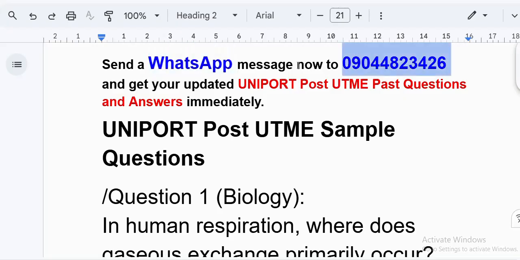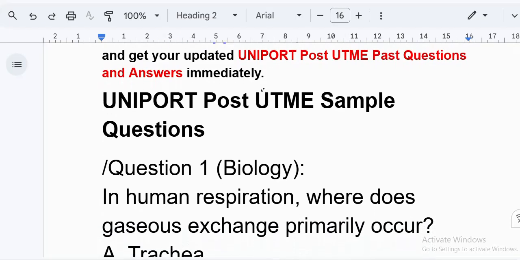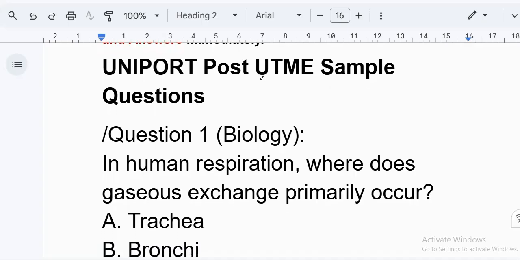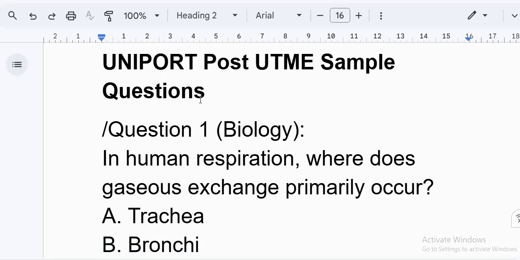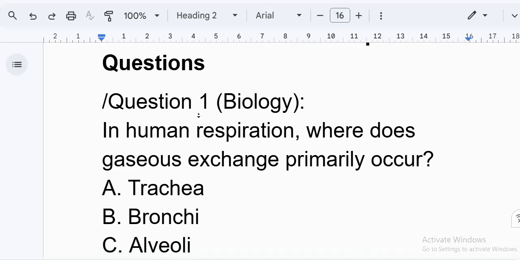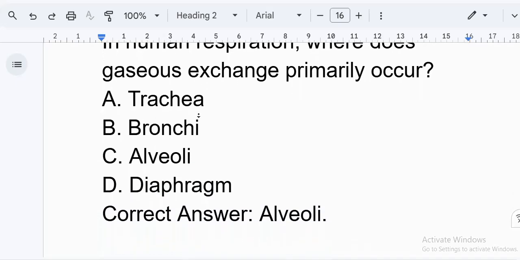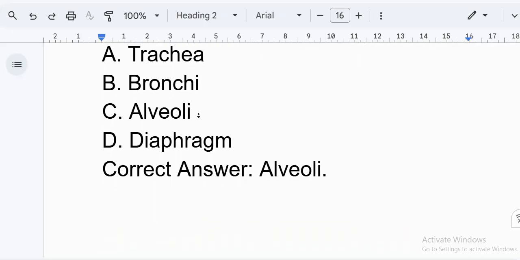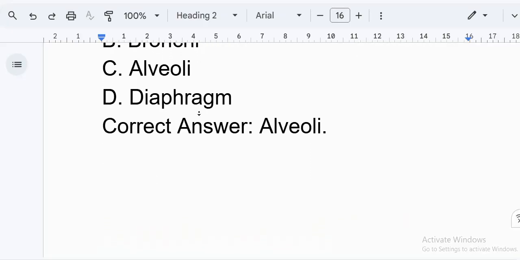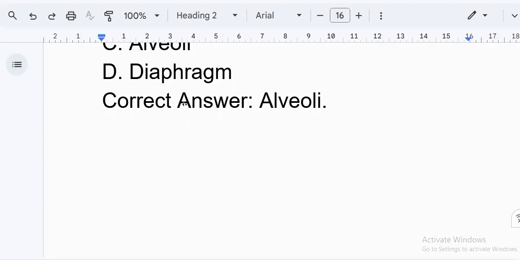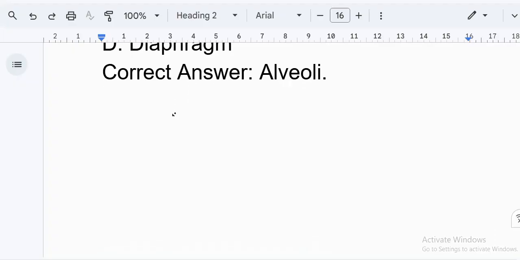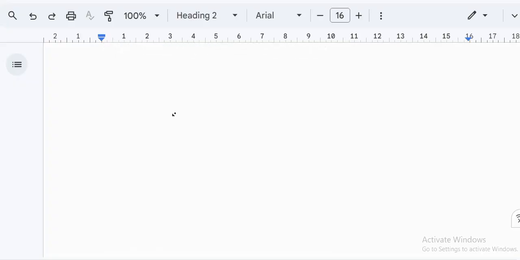Let me be honest with you. A lot of candidates enter UNIPORT screening thinking it will be normal JAM-level questions, only to realize inside the exam hall that the questions are mixed, tricky, and require real understanding across science, arts, and commercial subjects. That shock alone has stopped many good students from getting admission, because once you start seeing questions you didn't expect, panic begins. And when panic starts, even what you know starts to disappear. That is why preparation is everything. Not just reading, but practicing with the right questions that reflect real UNIPORT standard.